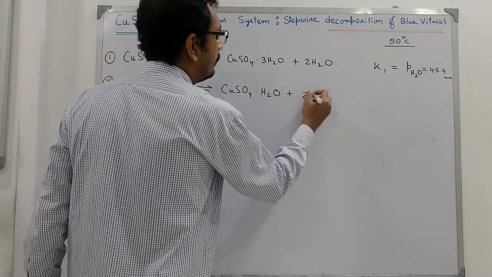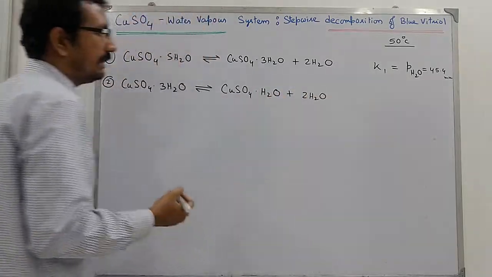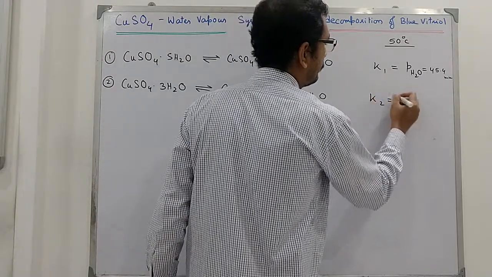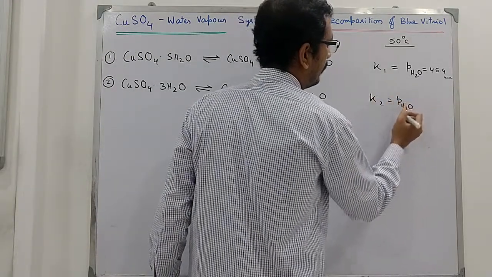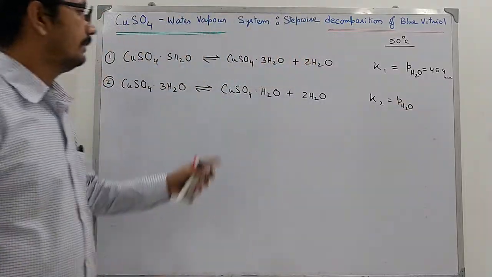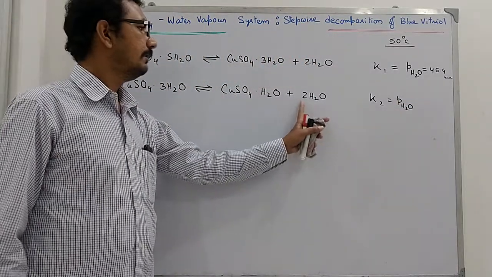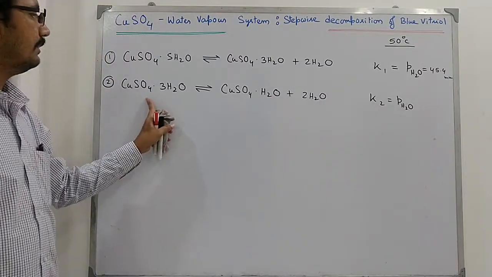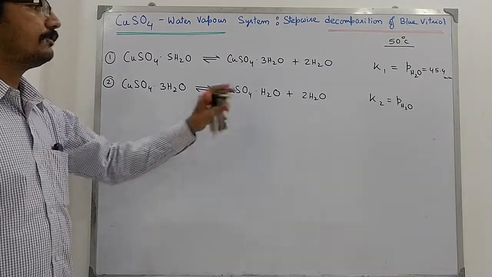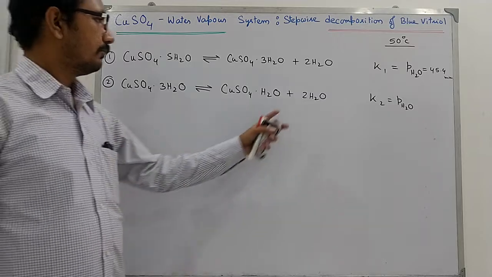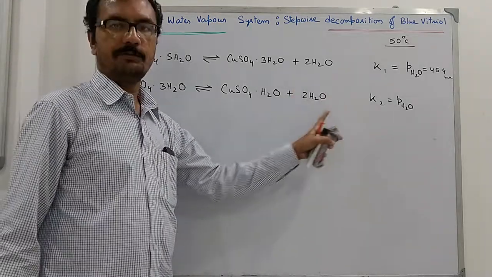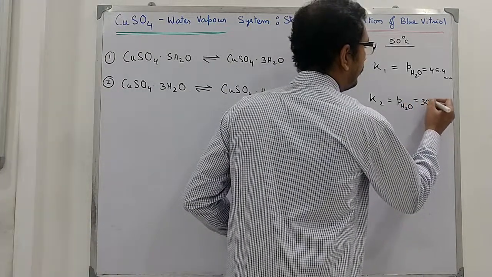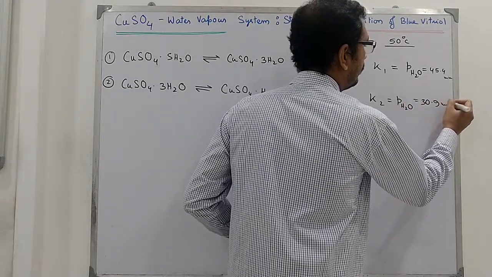Further dehydration occurs, so we get the monohydrate system, and here we get the equilibrium constant expression to be the same, since these two are solids, and we know that for pure solid activity is 1. So the equilibrium constant will be expressed by partial pressure of water only. Now it is found to be 30.9 millimeter Hg.